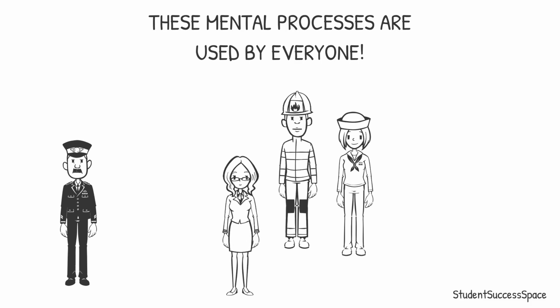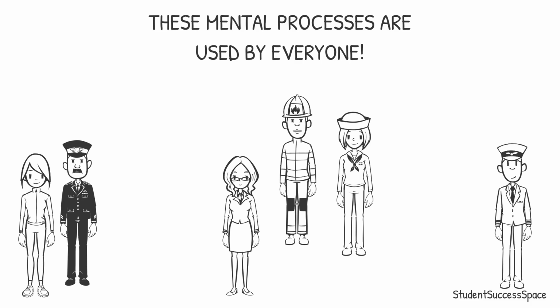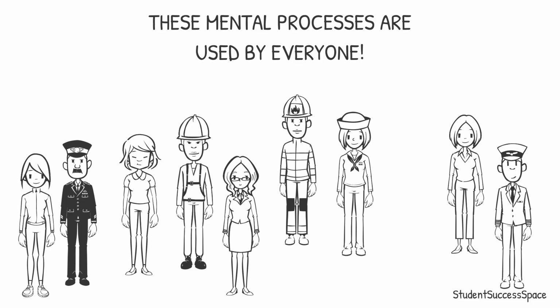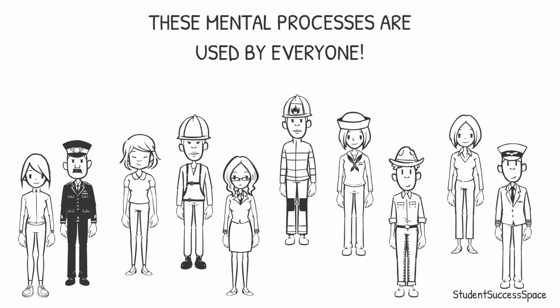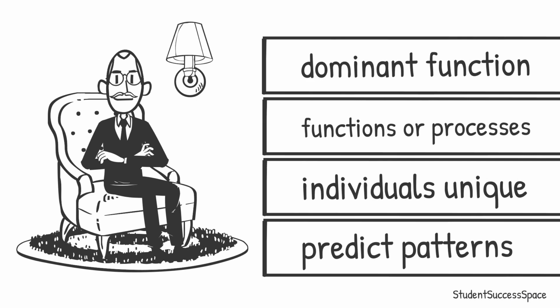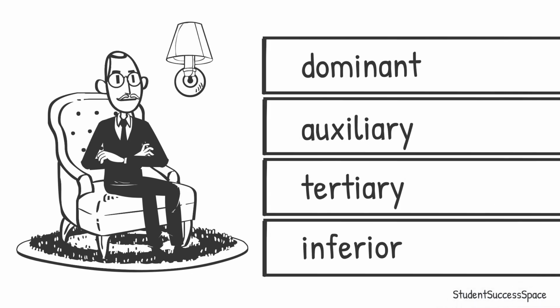Recall that every individual has an innate preference or desire, a natural means of processing. This natural preference is going to lead the functions over all the others. It's going to direct the energy to them and help in the development of their behavior and personality patterns. These preferred mental processes are called the dominant function by Carl Jung. These preferred functions or processes make individuals unique but also enable the prediction of patterns of behavior, which forms our personality type. Jung focused on accurately describing these 16 personality types and the associated functions or mental processes, but he also noted that people used functions in a hierarchy of preferences.